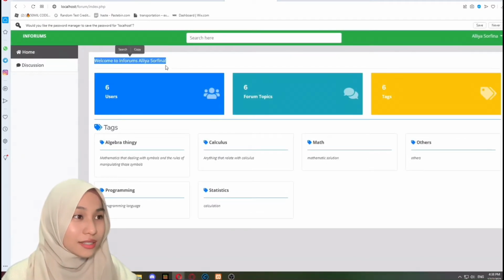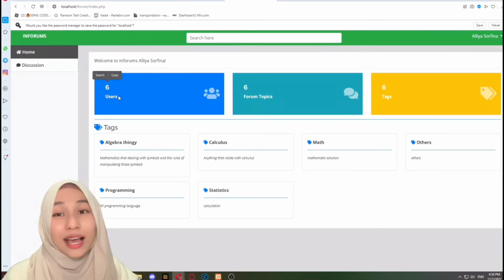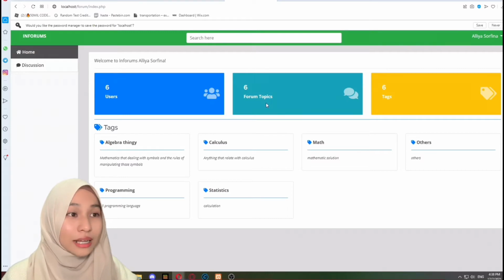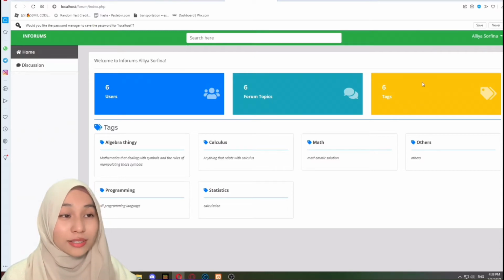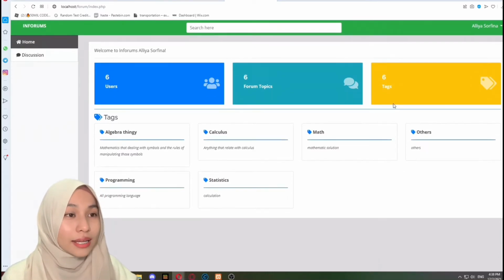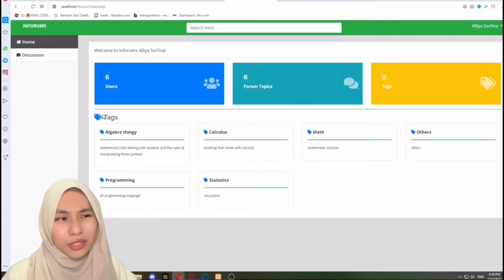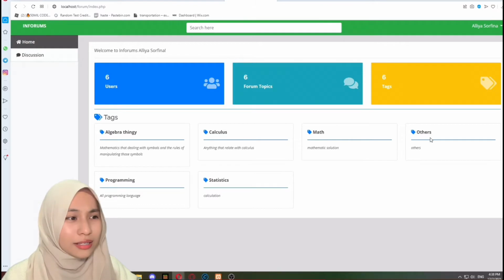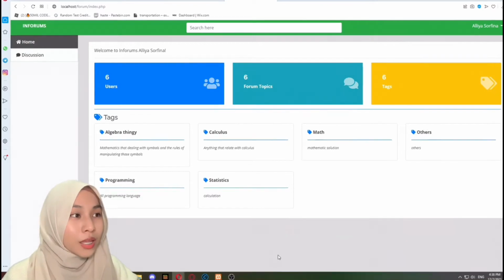As you can see here, this is our home forum page, and you can see there, welcome to Inforums Alia Sofina. It will tell us how many users that we have in our website, and how many forum topics and tags. The tags part is like algebra thingy, calculus, math, others, programming, and statistic. This is for user page only, so the user can only see the home and the discussion part.